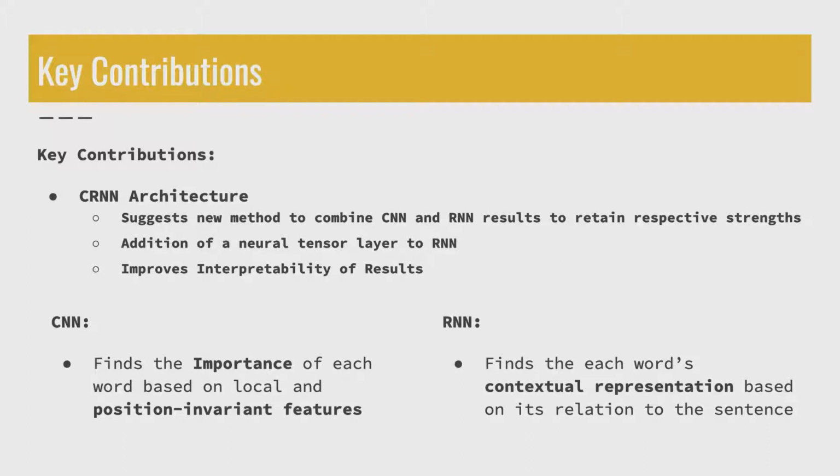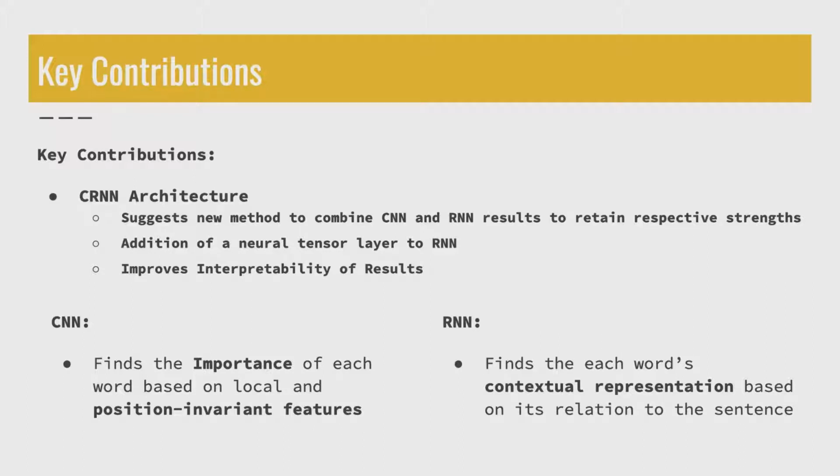The convolutional neural network produces a 2D matrix that shows the importance of each word based on local and position invariant features. The bidirectional recurrent neural network produces a matrix that learns each word's contextual representation, or in other words, its importance in relation to the rest of the sentence.